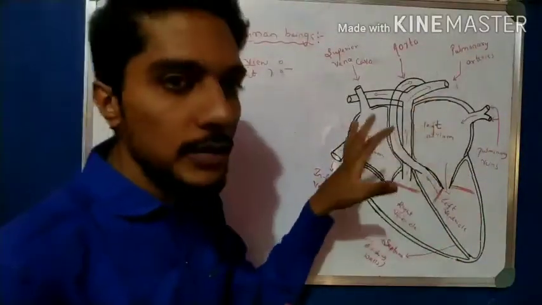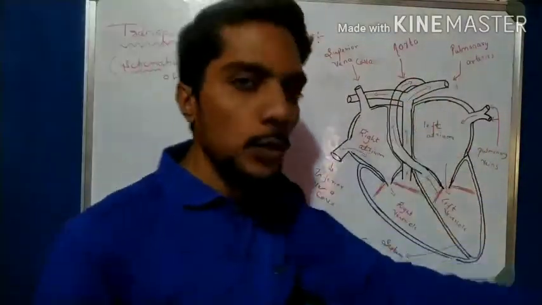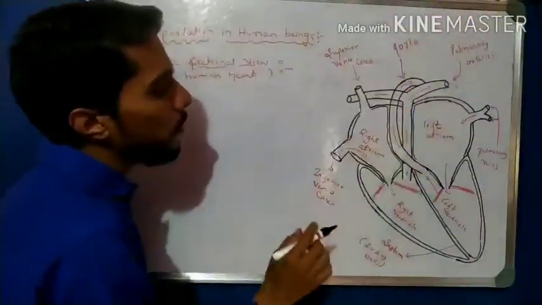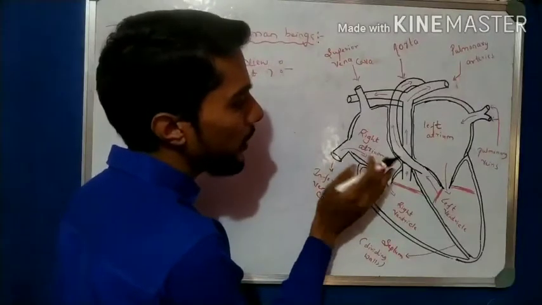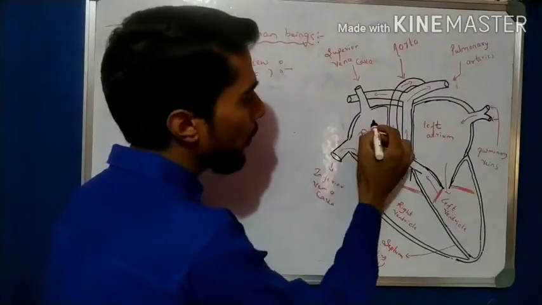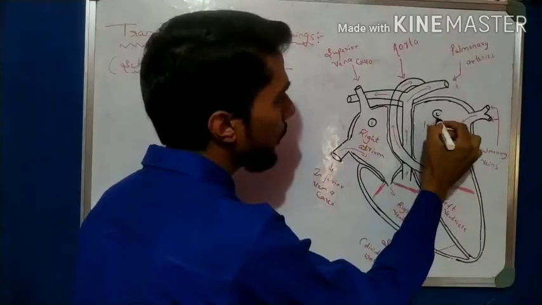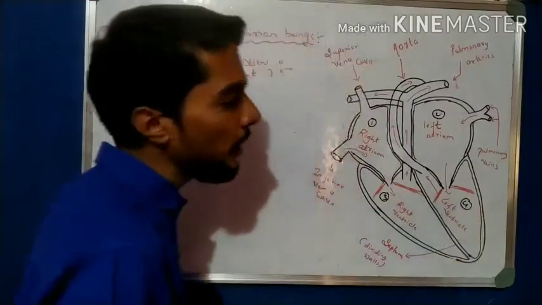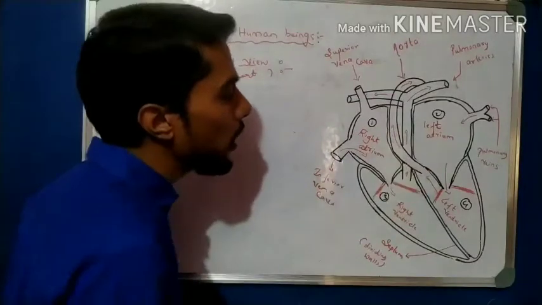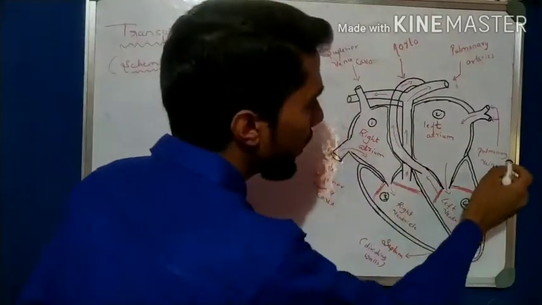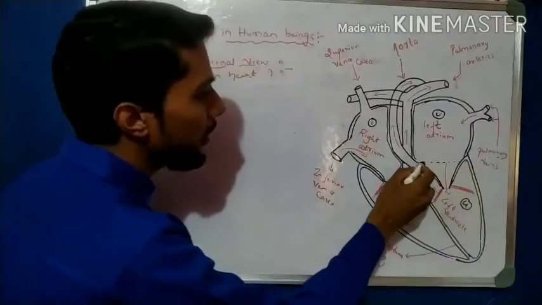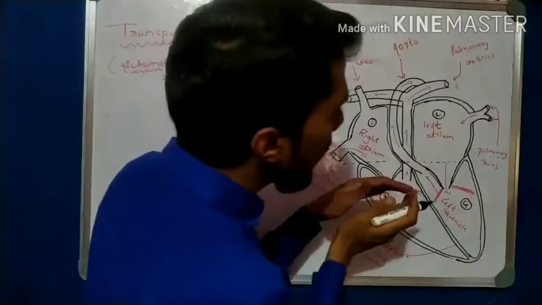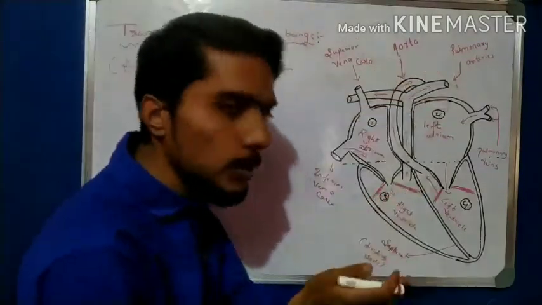So first practice this diagram. This diagram is okay, or the diagram in the textbook is also okay. So practice that one. Now come to the parts one by one. So here it is called right atrium. Here see the total 4 chambers: 1 chamber, 2 chamber, 3 chamber, and 4 chamber. Total 4 chambers. And at the top, if I divide this heart into 2 parts like this and cut, observe that there are top 2 chambers and bottom 2 chambers, right?